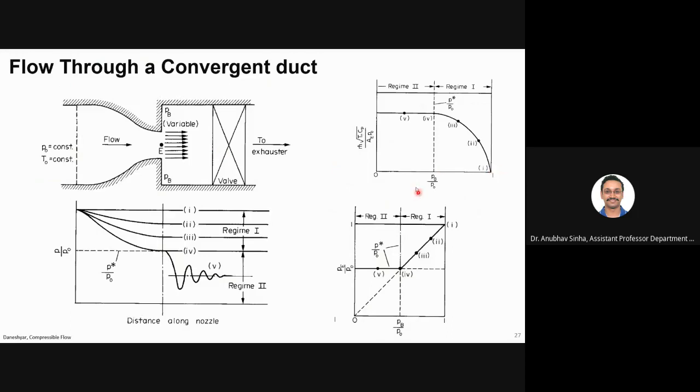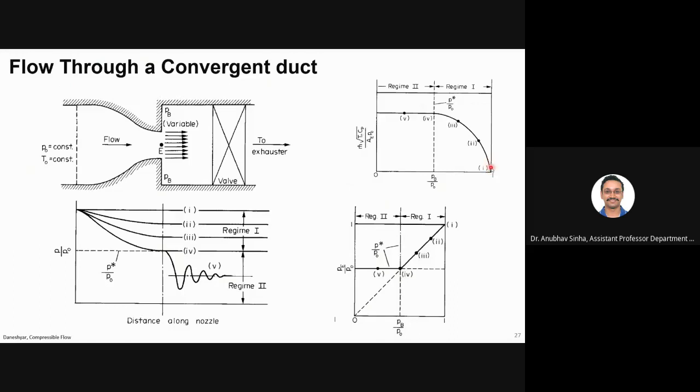Okay, let us first talk about the axis. The y-axis shows mass flow rate, in non-dimensional form. And this is again non-dimensional: P_B over P naught, basically back pressure normalized by your reservoir pressure. For the first point, I have equal pressure in the reservoir and at the back, so there is no flow. Mass flow rate is 0.